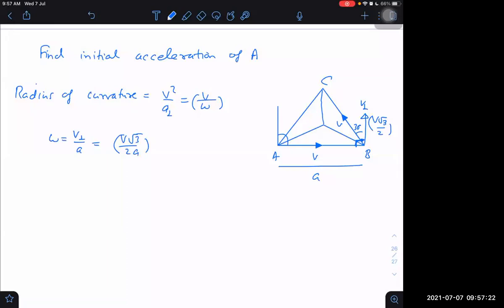Initial acceleration I can write as V into omega. That also we can write as initial acceleration.